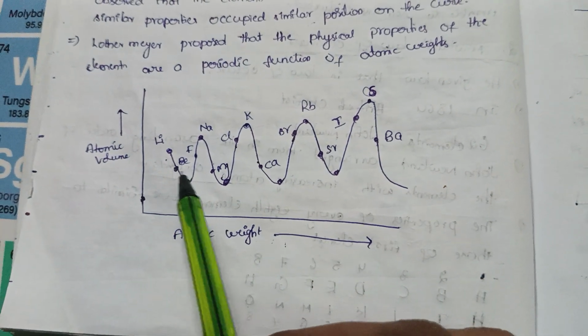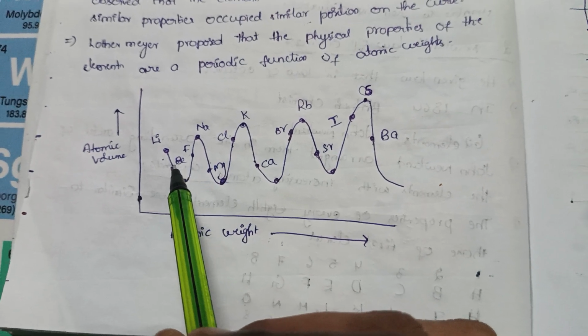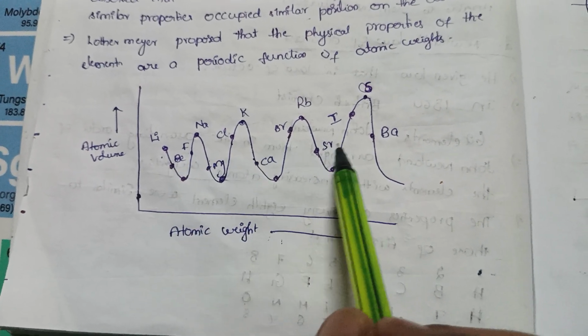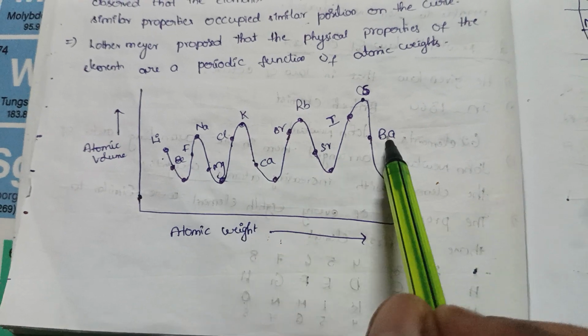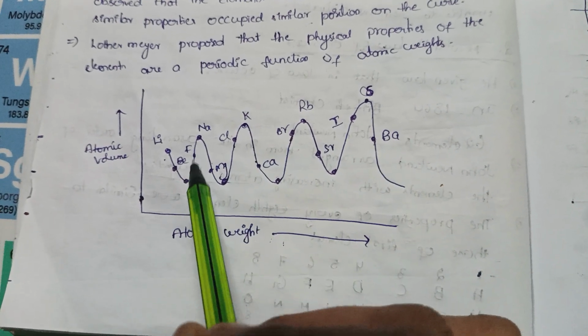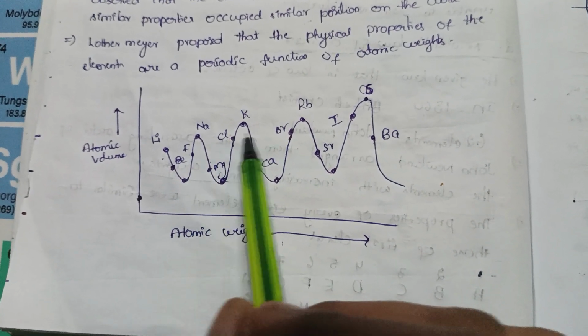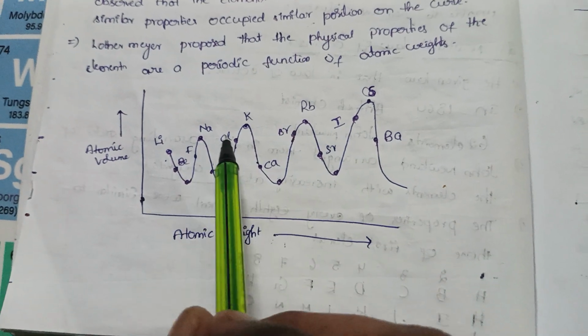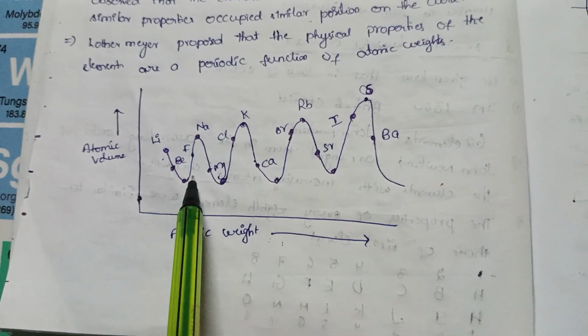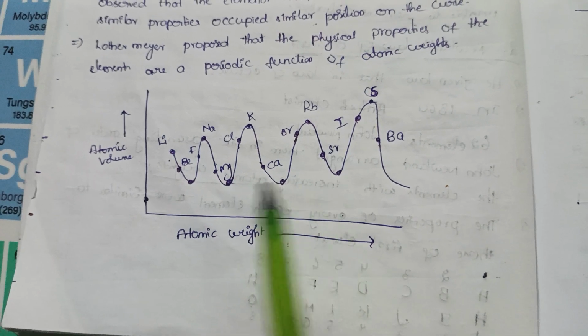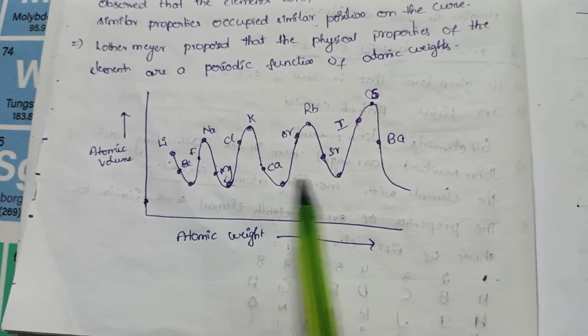In the descending portion, alkaline earth metals beryllium, magnesium, calcium, strontium and barium occupy similar positions. In the ascending portion, halogens occupy similar positions: fluorine, chlorine, bromine and iodine. In the bottom part, all the d-block elements are located.